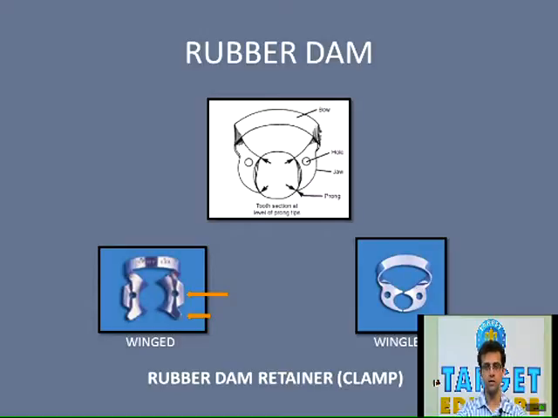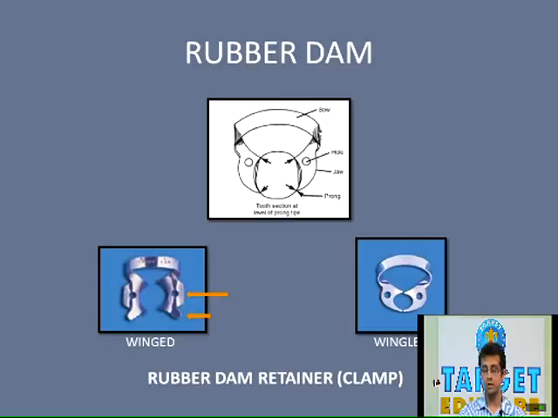Whereas in the cases of carrying out endodontic treatment, only the tooth to be treated is isolated. So the clamp is applied to the tooth which is to be isolated. The other function of the retainer is that it is also used to retract the gingival tissue.